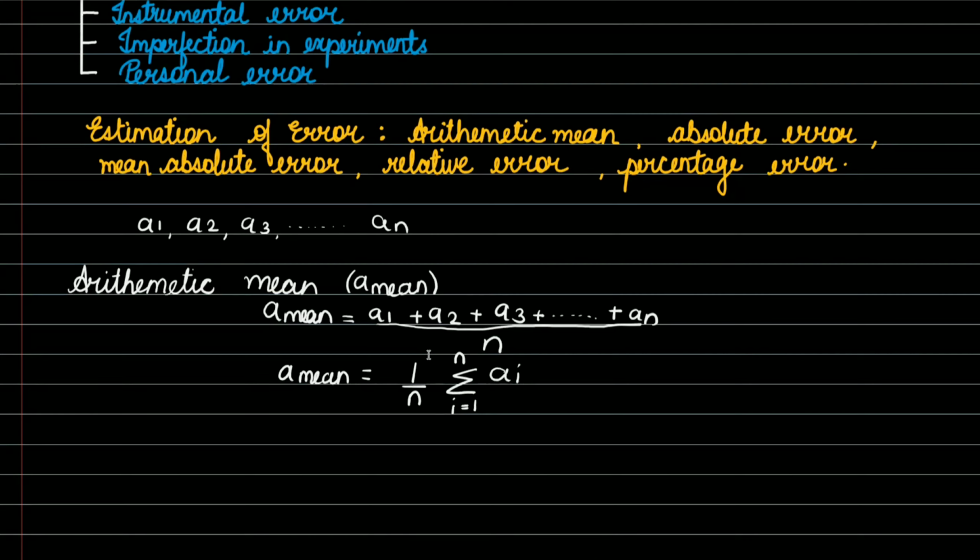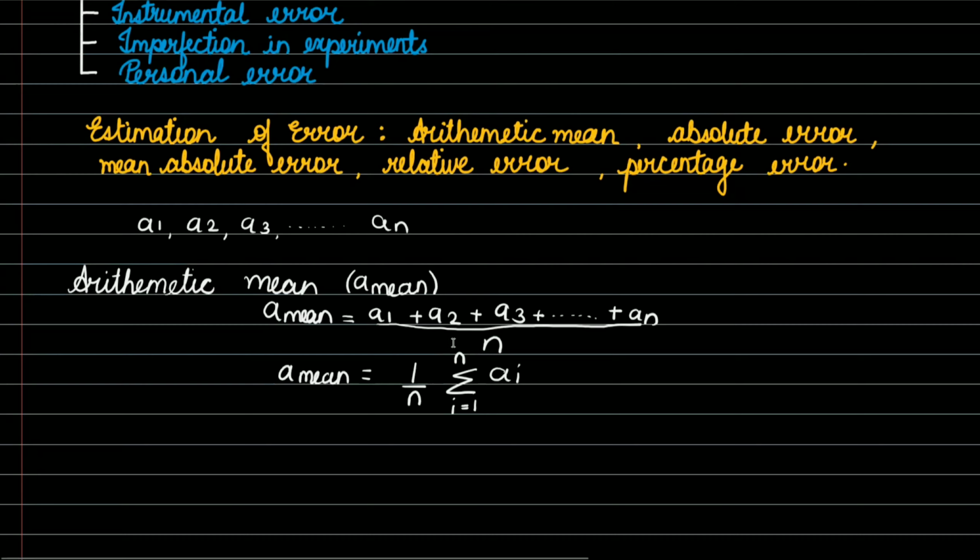This suffix i represents the number of observations, 1, 2, 3, 4 up till n. So this is the most probable value of the quantity.